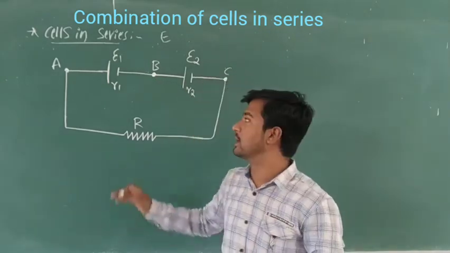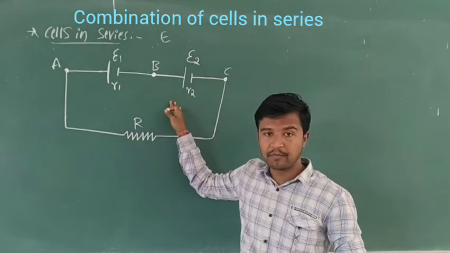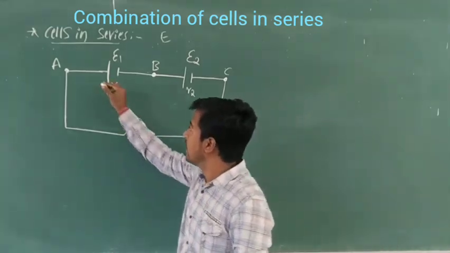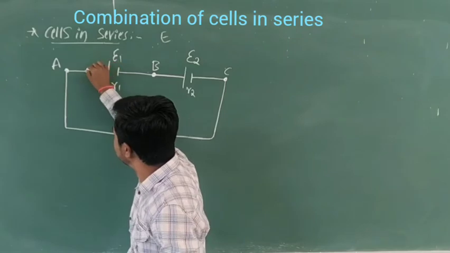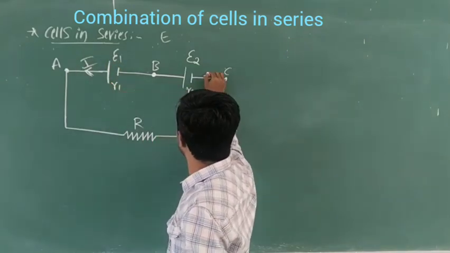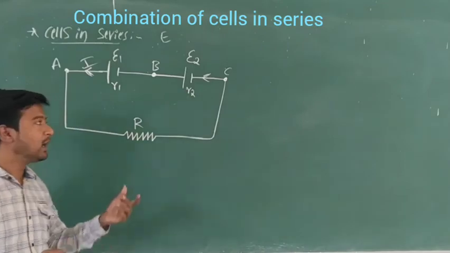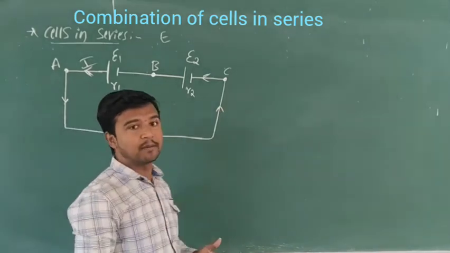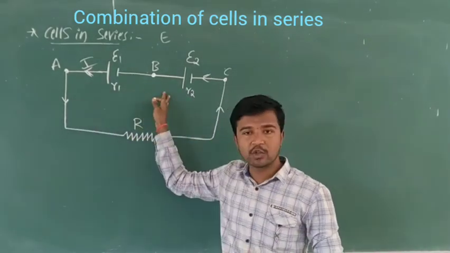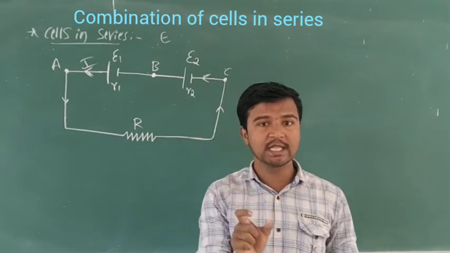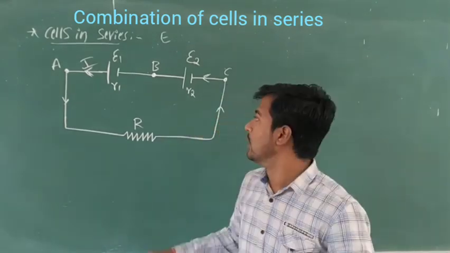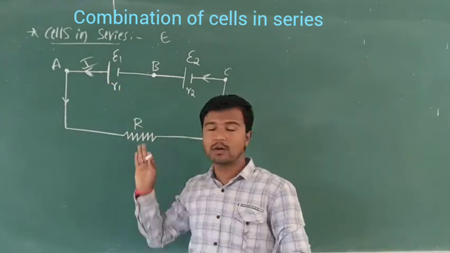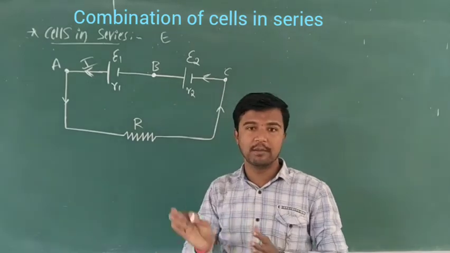In this series combination, the current in the cells is the same, means I. It flows from this end. This is I. In these cells, the current flowing is the same. Please note the point: in the series combination, the current flowing through each cell is the same, constant. It flows from the positive terminal to the negative terminal. So it goes on.